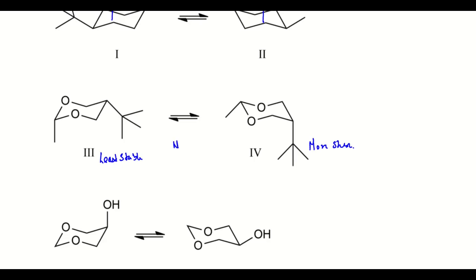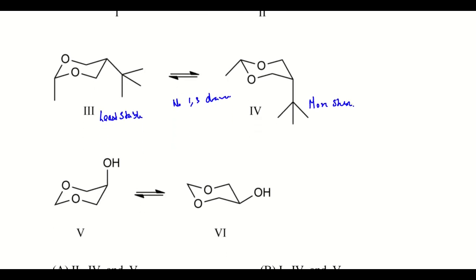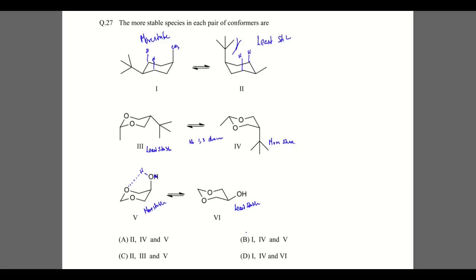So there is no 1,3 diaxial interaction over here, and going to the fourth structure, there is a possibility of hydrogen bond over here. So this hydrogen I am writing like this, so there is a possibility of hydrogen bond, and so this structure will be more stable, and this will be least stable. So the correct answer is option B, okay, 1, 4 and 5.